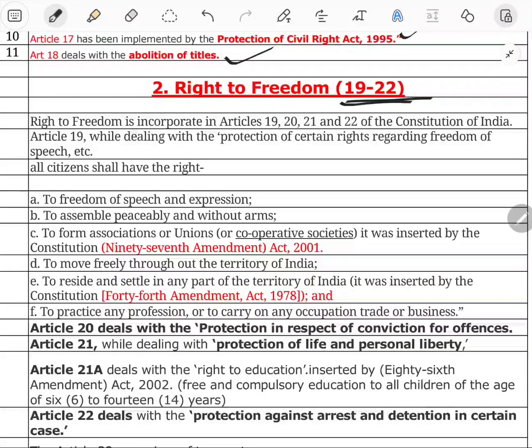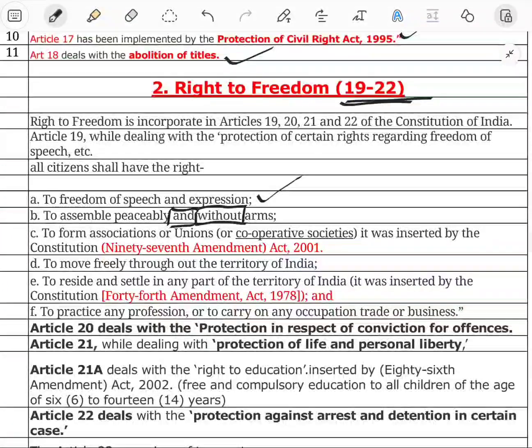First is the fundamental right under Article 19. Every citizen shall have the fundamental right of freedom, protecting certain rights regarding freedom of speech. All citizens shall have these rights. First one is speech and expression. Next, assemble peacefully and without arms. Here it is 'and', not 'or'. So you assemble peacefully and without arms, not 'or'. Remember this point also, friends.